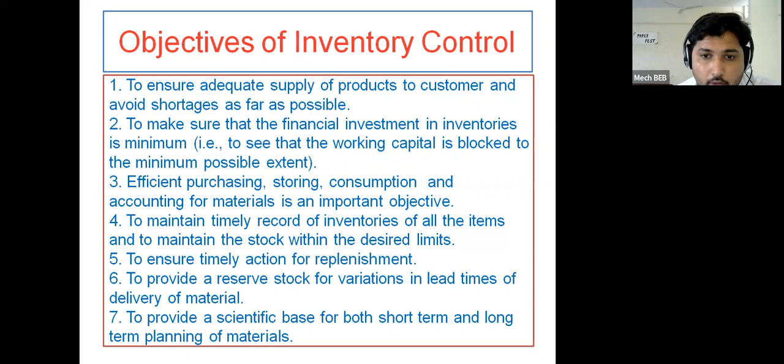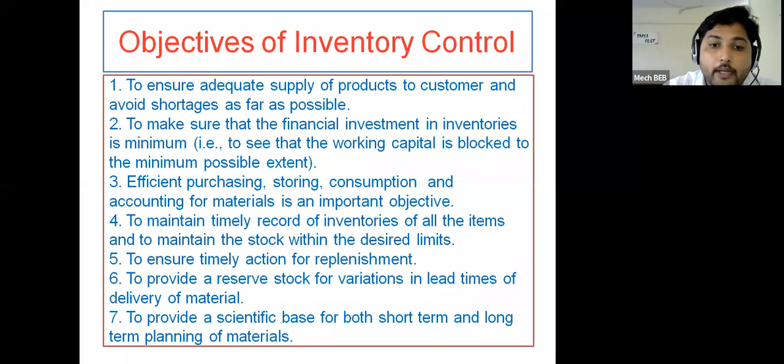Also, accounting for materials is an important objective. Accounting of materials means how many products are stored. Anyhow, you have to follow up on that. If you know how much material is available in stock, then only can you go for the purchase of new material or place orders. So on a continuous basis you require accounting for the materials in stock, and that will be available from this inventory control system.